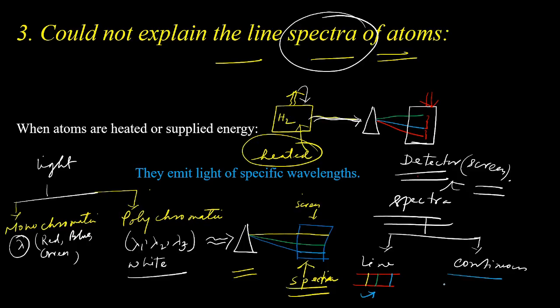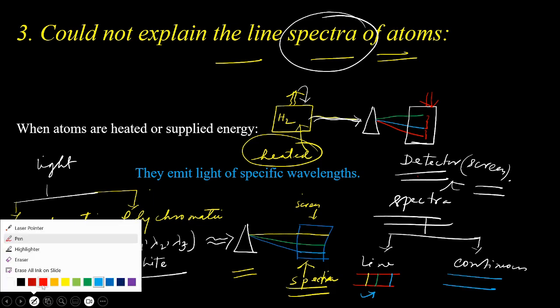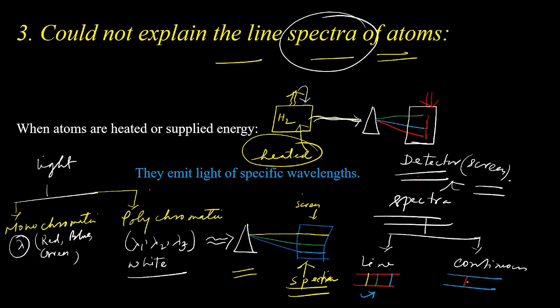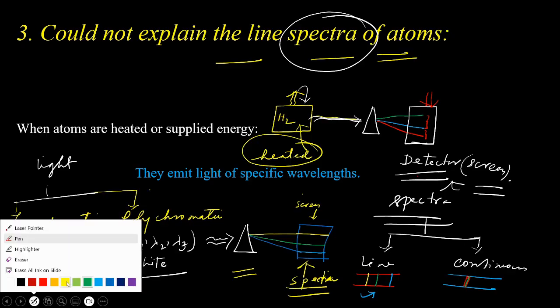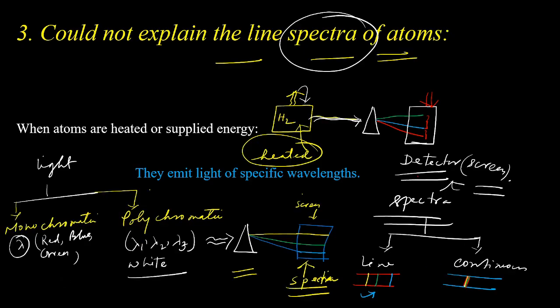But continuous spectra means here all the lights will be collapsed like this. You cannot separate lights from each other. So this is continuous spectrum and this is line spectrum.